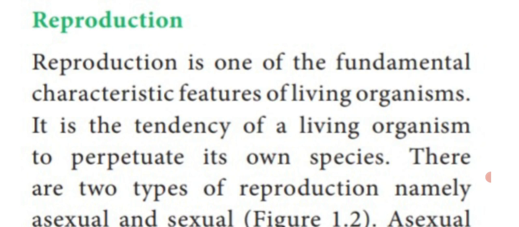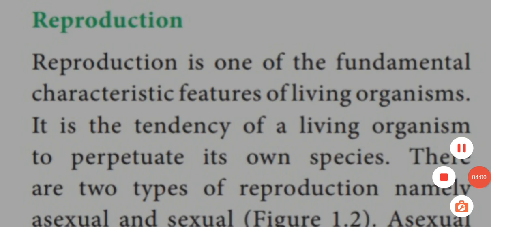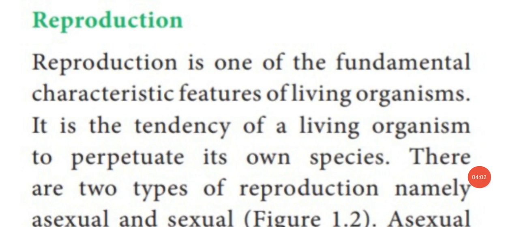The definition is: it is the life-giving activity, that is the tendency of a living organism to perpetuate, that means generate or produce its own species, that is the next generation. That is said to be reproduction.